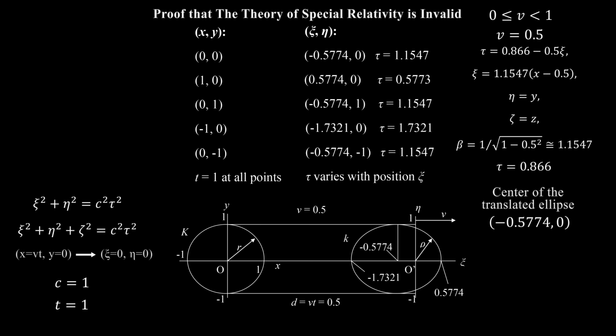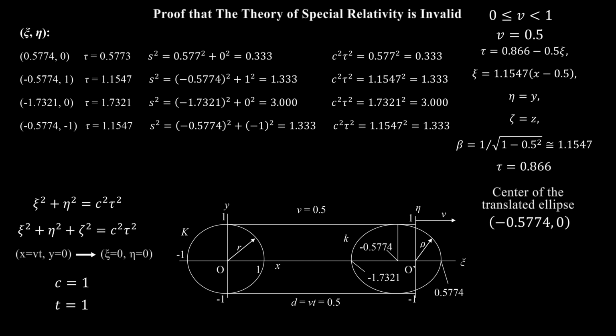Let's calculate the distance ρ from the origin of the moving system to the elliptical wavefront for each of the points that have been plotted. Here is the result. Note that in all cases this equation holds. Consequently, in 3 dimensions this equation holds. Thus, the theorem of Pythagoras holds even though the transformed spherical wavefront is a translated ellipsoidal wavefront. Therefore, Einstein's claim that it is also a spherical wavefront centered at the origin in the moving system is false.